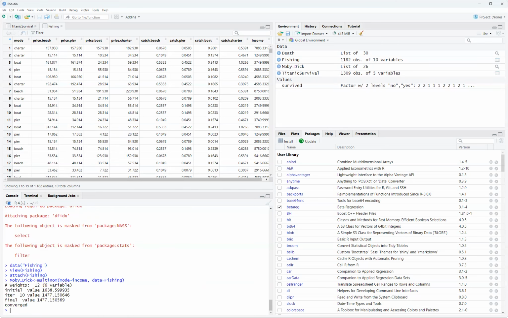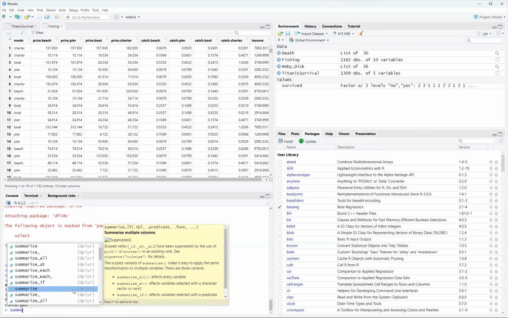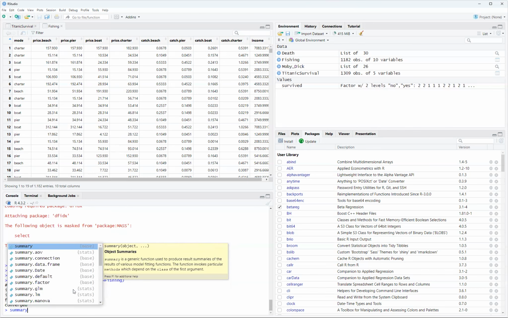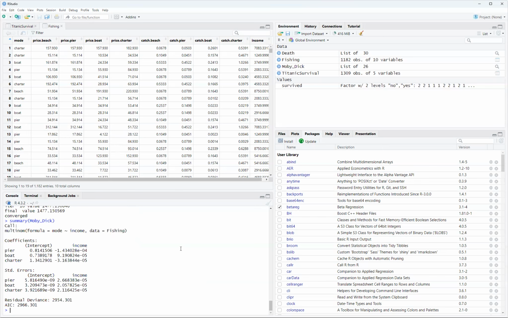And then you get the weights, the initial value, the final value. This isn't what we're going to focus on yet. So we're just doing a summary of Moby Dick. So look at this, a big party where the thing kills everyone. Oh, I should have called it Jaws. But anyways, check it out. So you get the coefficients and you can basically interpret from this. Some people who do Bayesian analysis prefer that.